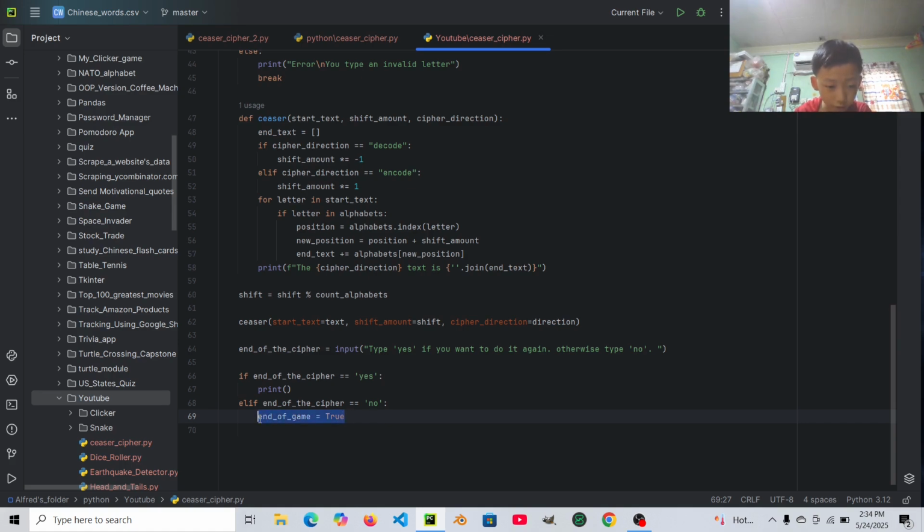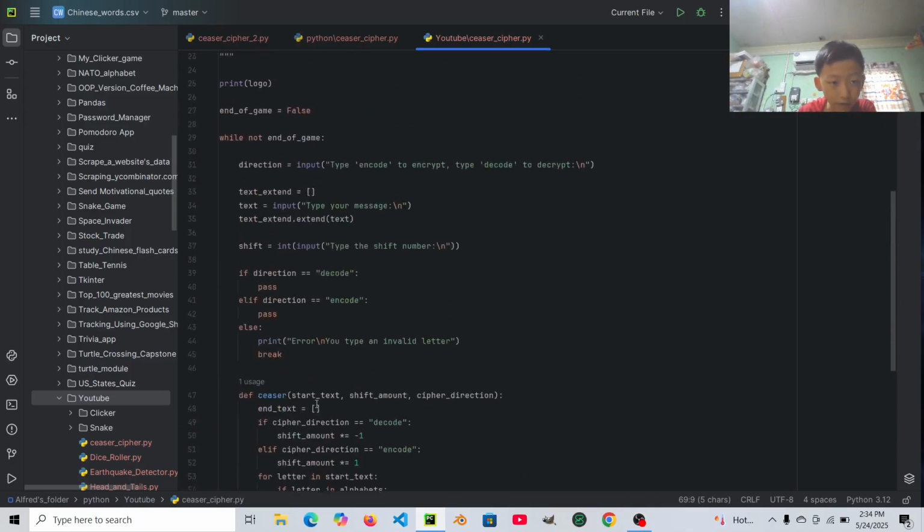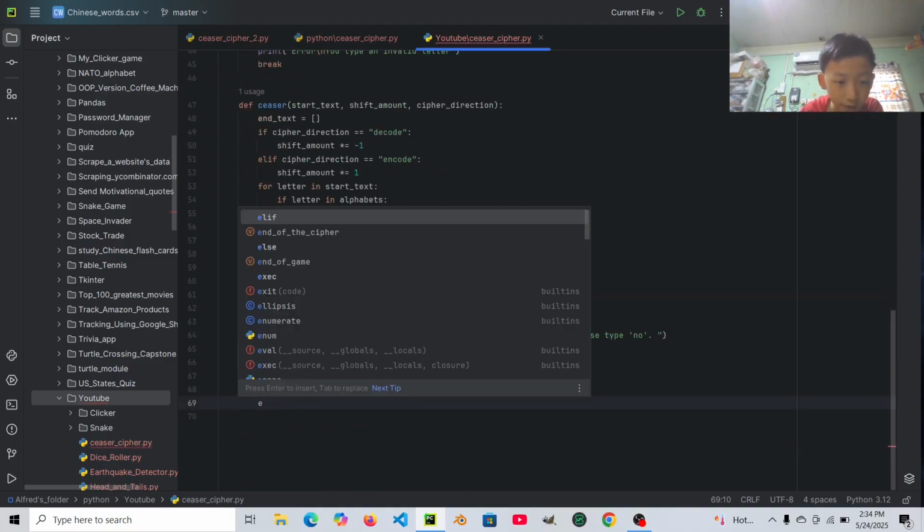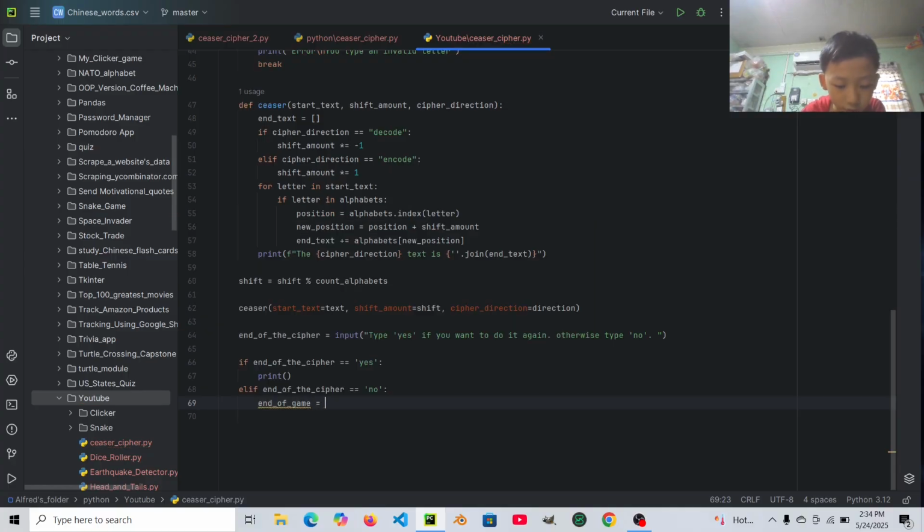But we can also write break to be short. But you can write as you like. If you want to write end of game equals to false, that's okay too, it will stop. Else, then let's just break it like this. Yeah, that's done.